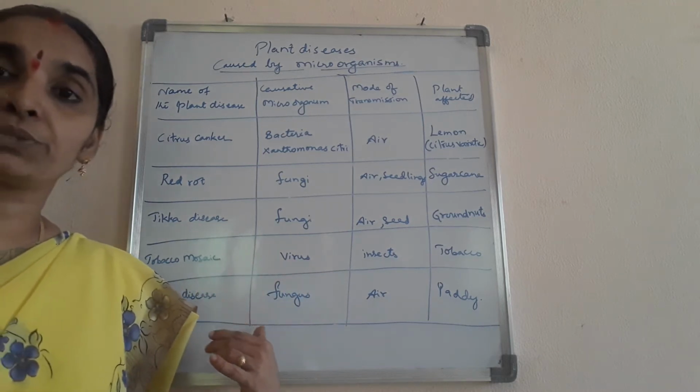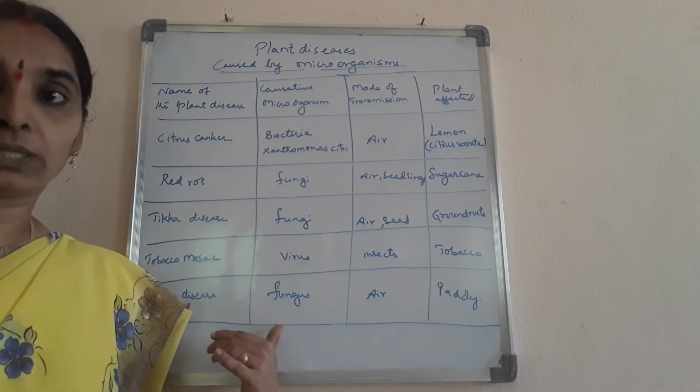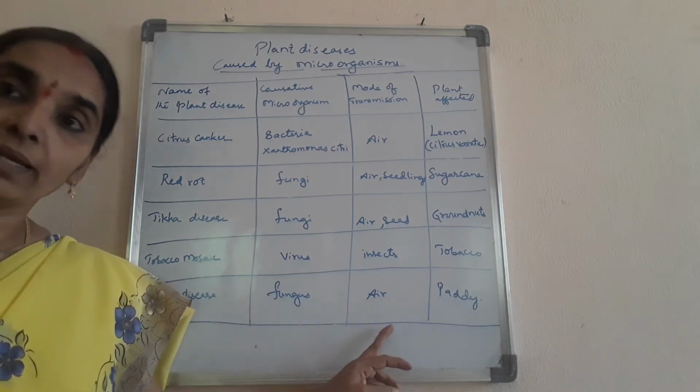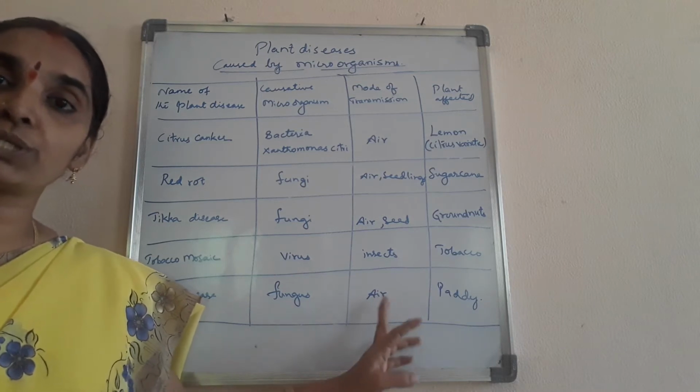Next, smut disease. It's a disease caused to the paddy crop. It's a fungal disease that attacks the paddy crop through the air. The mode of transmission is through the air.